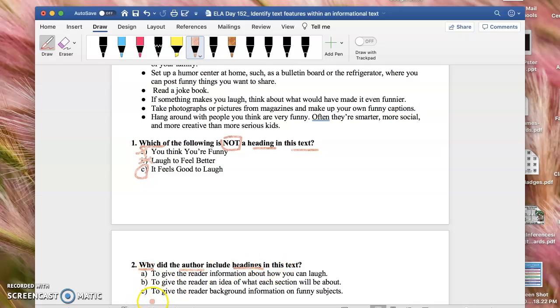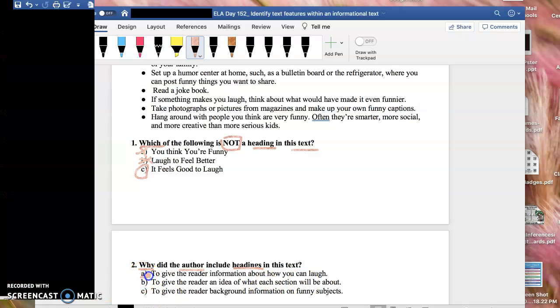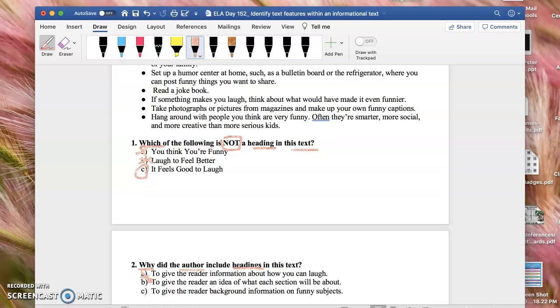And so when I look at the information, it says A, to give the reader information about how you can laugh. Headings don't give information. Headings talk about what you're about to read. So I'm going to eliminate A. B, to give the reader an idea of what each section will be about, or to give the reader background information on funny subjects. No. Headings are giving us an idea of what the section is about.